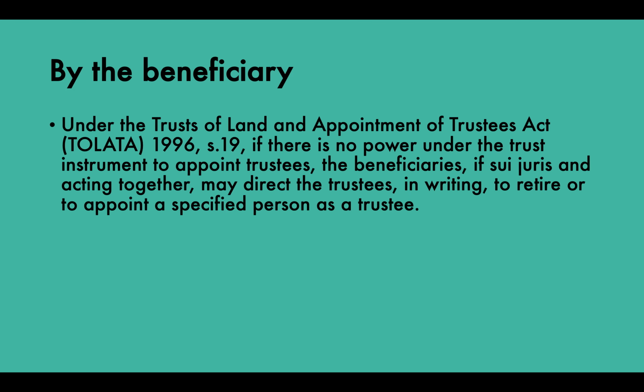So beneficiaries can also replace trustees under TLATA Section 19, so long as there is no power under the trust instrument to appoint trustees, they are sui juris and all the beneficiaries agree and act together. So the beneficiaries have this power, but if the trust instrument says otherwise, then that will win because that was what the settlor's intention was. Okay. Now you'll see this throughout my videos, namely that what is contained in the trust instrument will almost always take priority over anything else. And this is an example of where that is true as well.